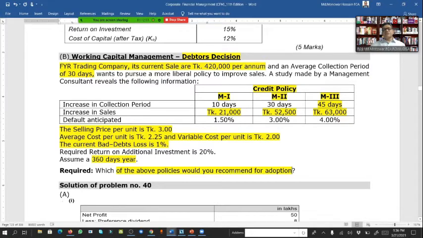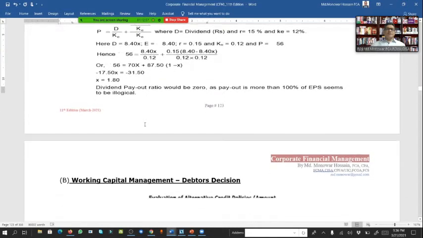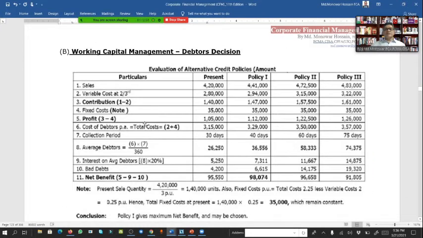So here there are 3 new policies and also 1 existing policy, so we have to calculate 4 policies. Number 1, at present, the working capital debtors decision. At present, what is it doing? Sale is 4,20,000. How do we calculate?